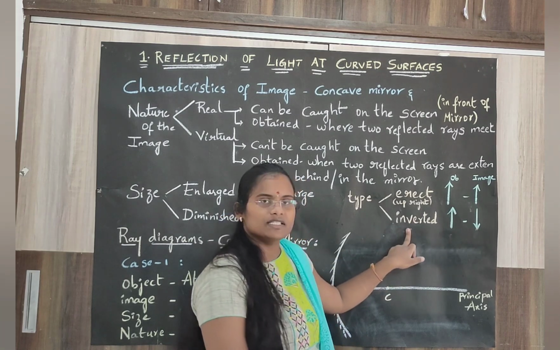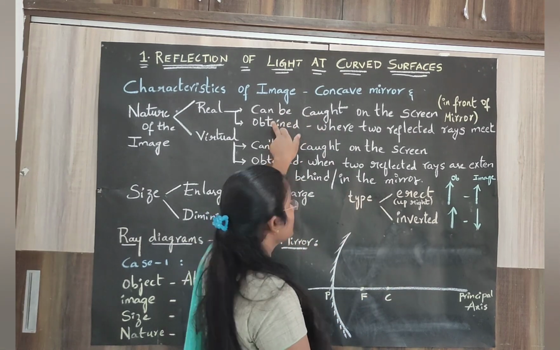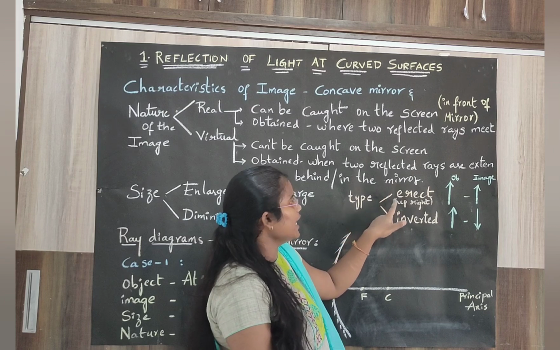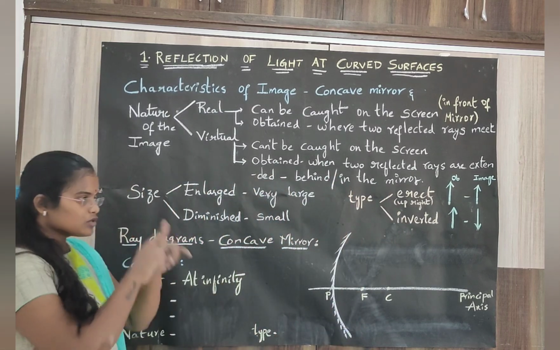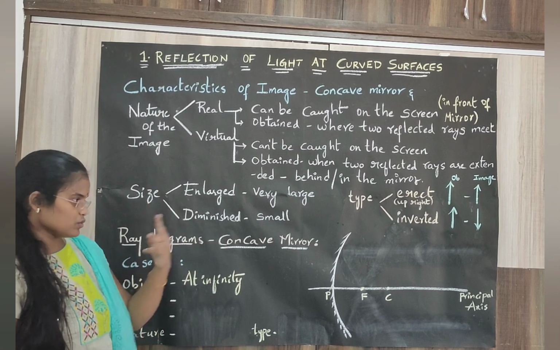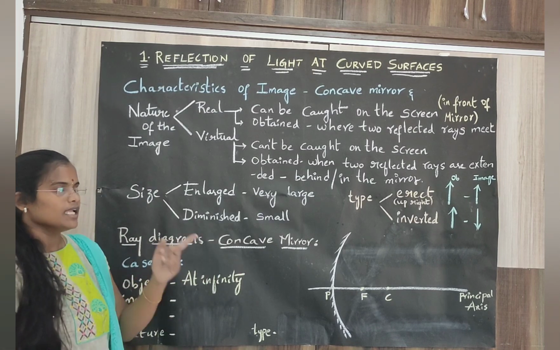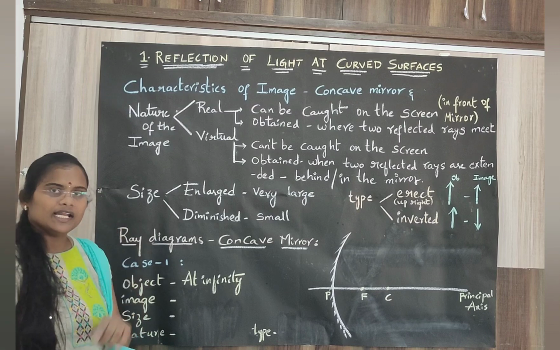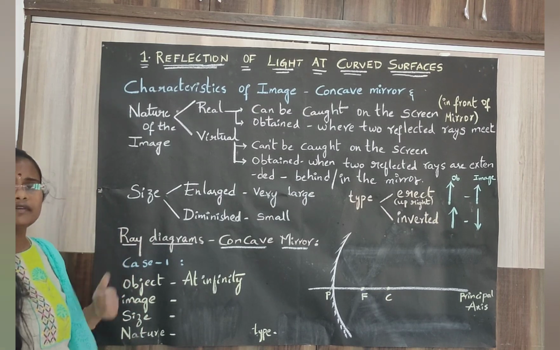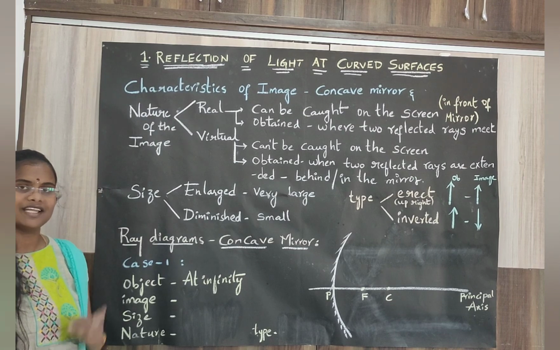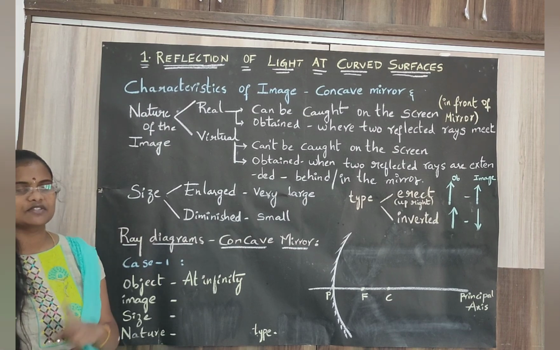This happens in the case of real images, and erect images occur in the case of virtual images. So whatever image you see inside a plane mirror is nothing but virtual and erect. Understood? Clear?